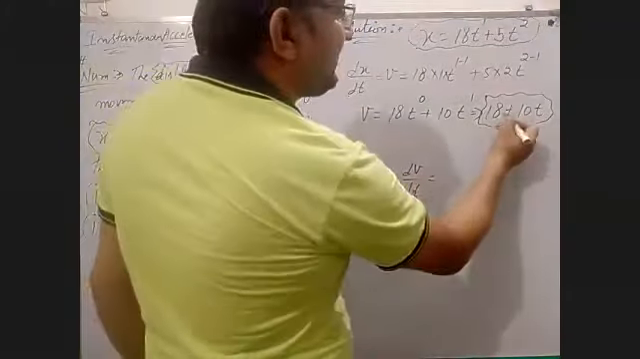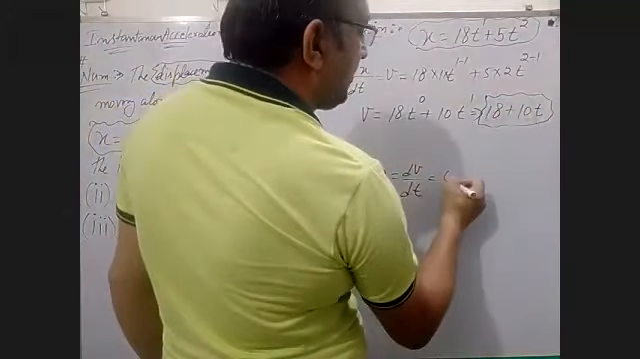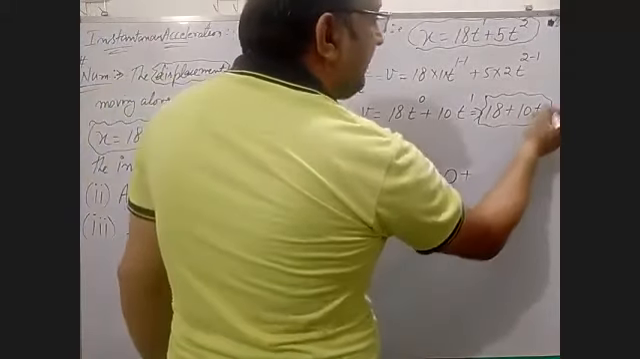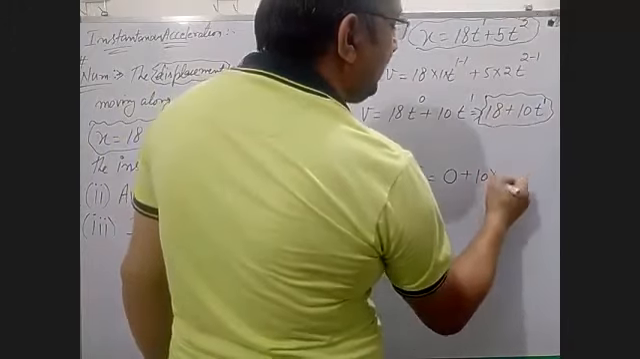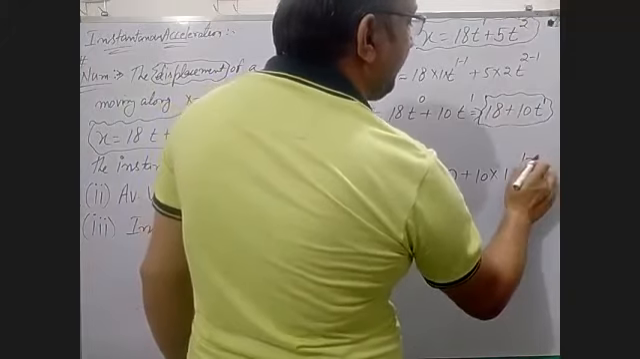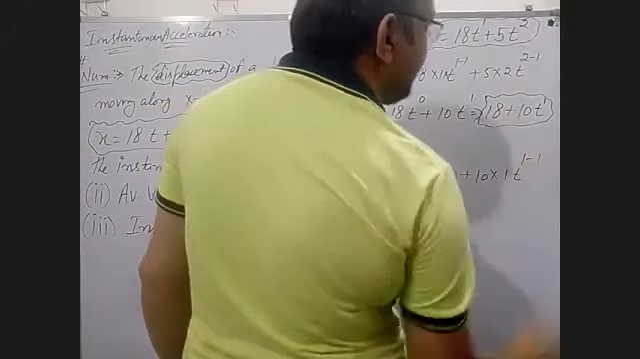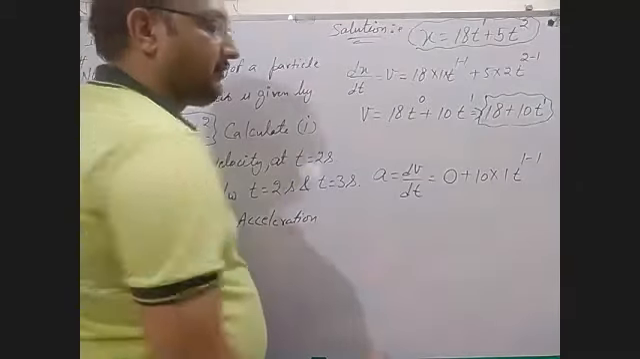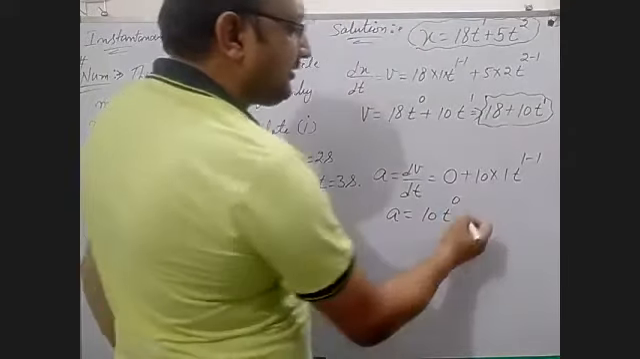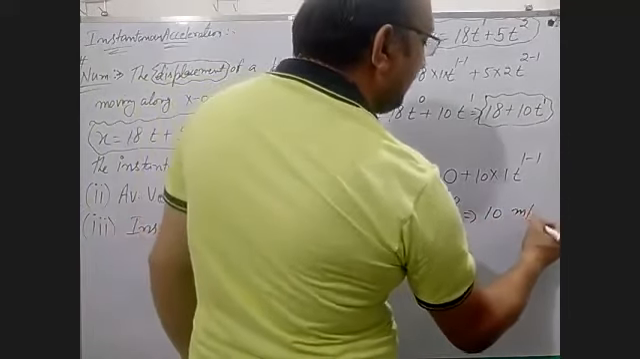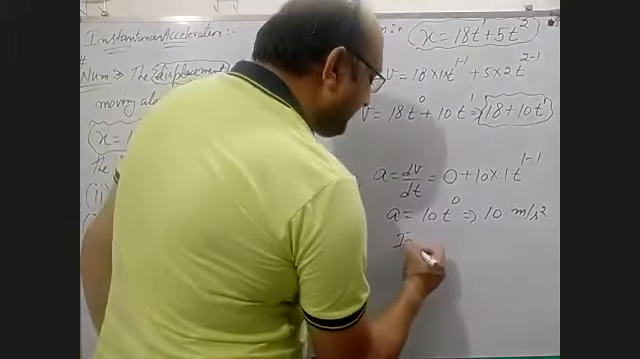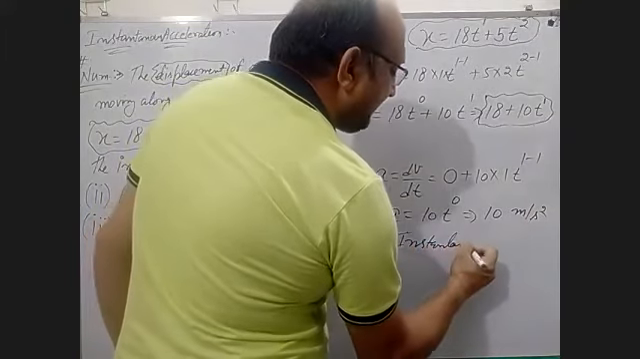Now, again differentiating this, there is no t in the first term, so differentiation of 18 is 0. Plus, what is the power of t here? 1. Now 1 comes before the t, and the power will be one less. Now, acceleration is equal to 10 t raised to the power 0. Only 10 is there. The unit of acceleration you know very well: 10 meter per second square. This is instantaneous acceleration.